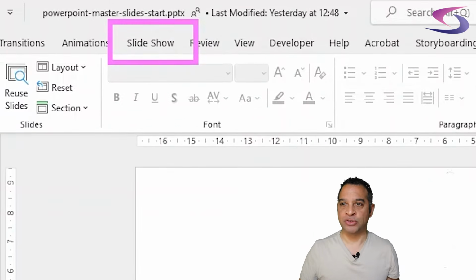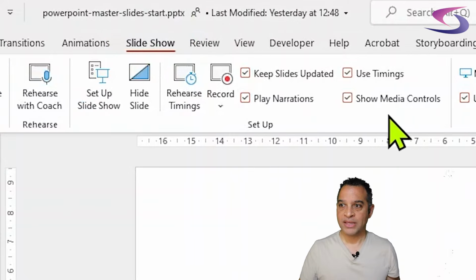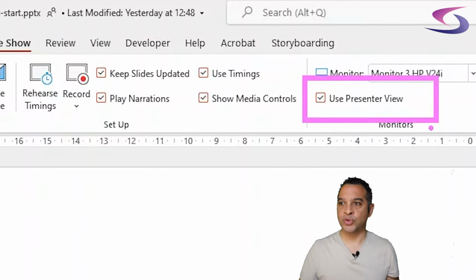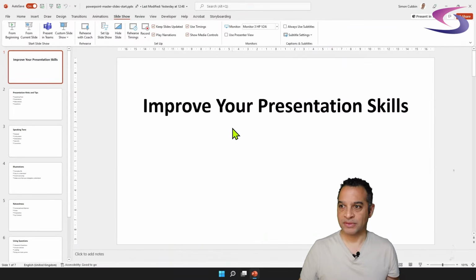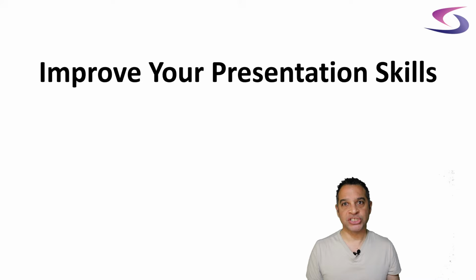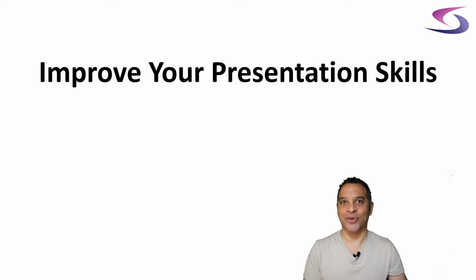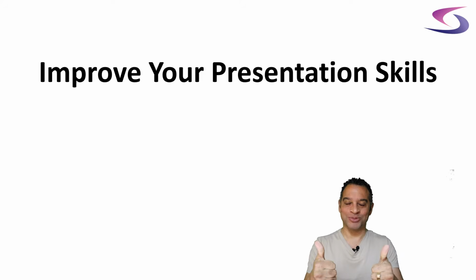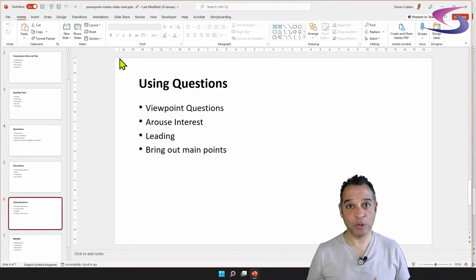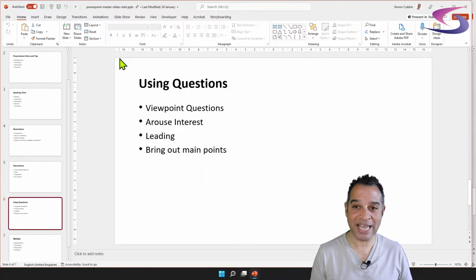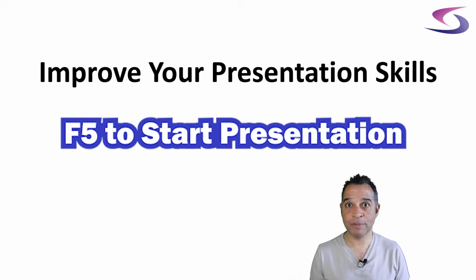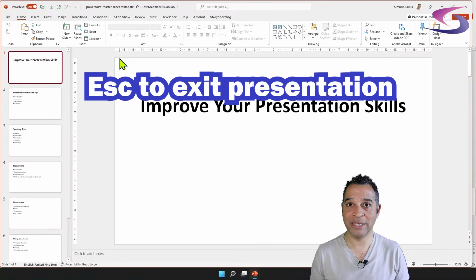Click on the Slideshow tab at the top. So that's the Slideshow tab. And then untick Use Presenter View. So untick Use Presenter View. There we go. And now when you press F5 to start your presentation, you no longer have that annoying presenter view, which isn't great when you're creating your slideshow. Hope that helps. So just to recap with that one, if you want to start a presentation within PowerPoint, you press F5 on your keyboard. If you want to stop a presentation, you press Escape on your keyboard.